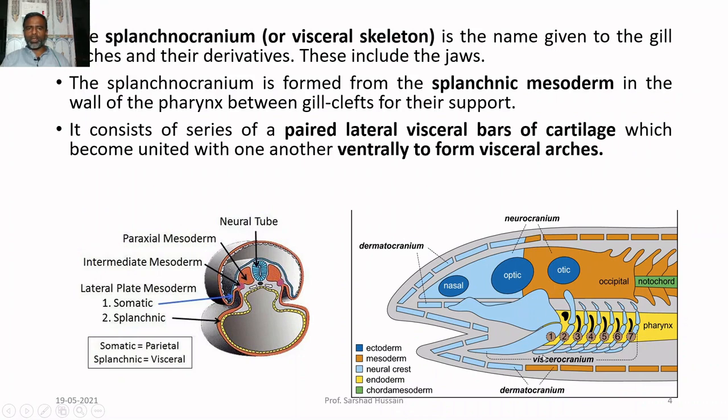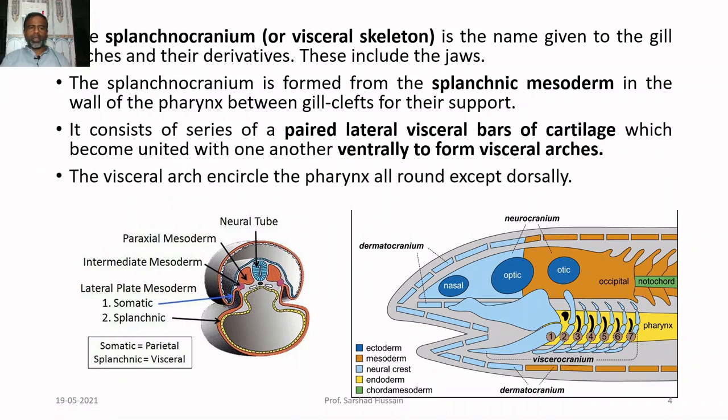So they are called the arch. The visceral arches encircle the pharynx all around except dorsally. You can see this is the mouth, and this yellow one is the pharynx region of the digestive system. So it supports the wall of the pharynx from the lateral side and the ventral side, but not from the dorsal side. They are not present dorsally.